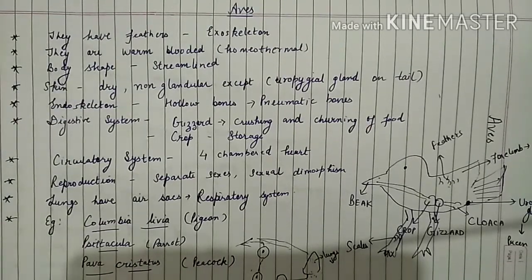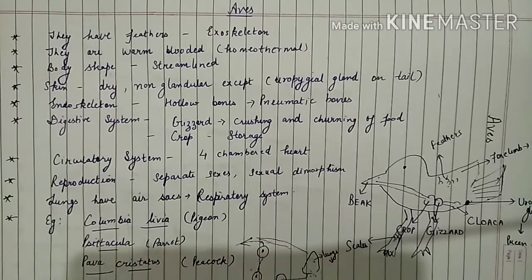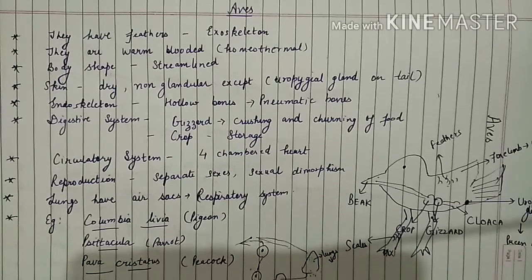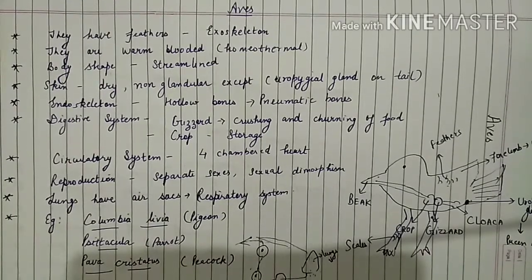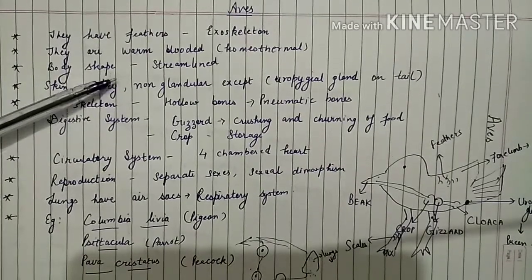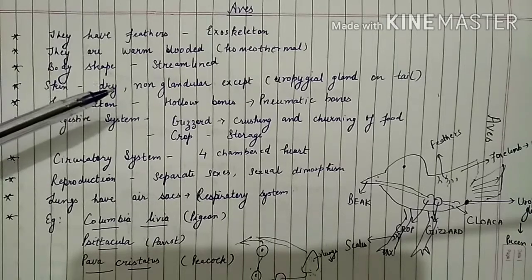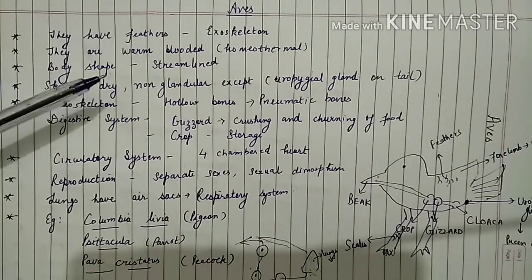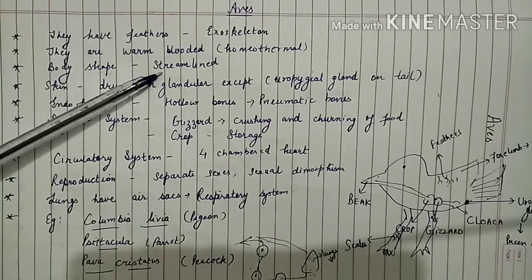The next important feature of birds is that their body is the same as that observed in fishes. It is a streamlined body. The streamlined body shape helps in flying and helps to minimize the resistance during flight.